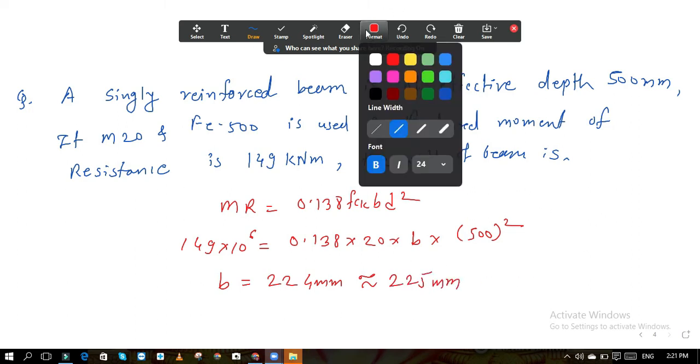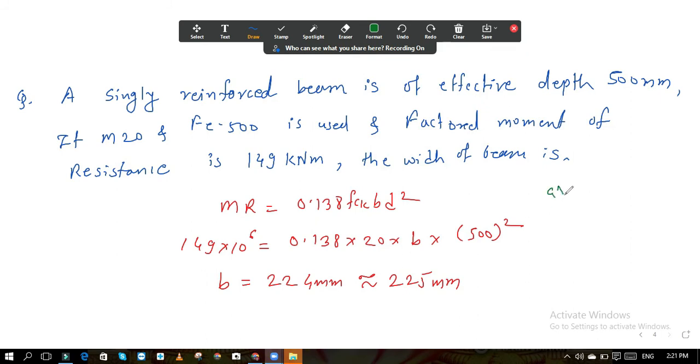Sir, Mu is equal to 0.133 fck bd square for Fe500. No, 0.133 is needed here for Fe500. So this 0.148 is for Fe415. Sorry, by mistake it is taken. It should be 0.133 for Fe500. Please do this correction. Very good point.